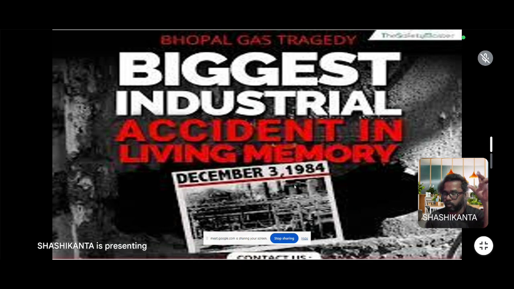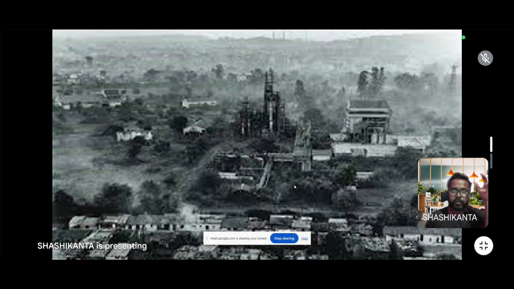This picture shows the Bhopal gas tragedy, which occurred on 3rd December 1984 due to release of the poisonous gas methyl isocyanate, which killed several people.